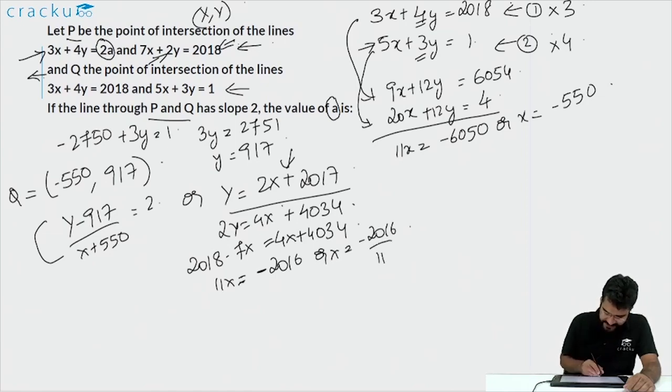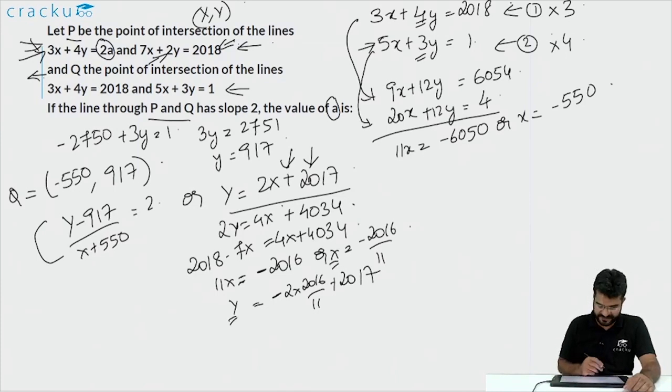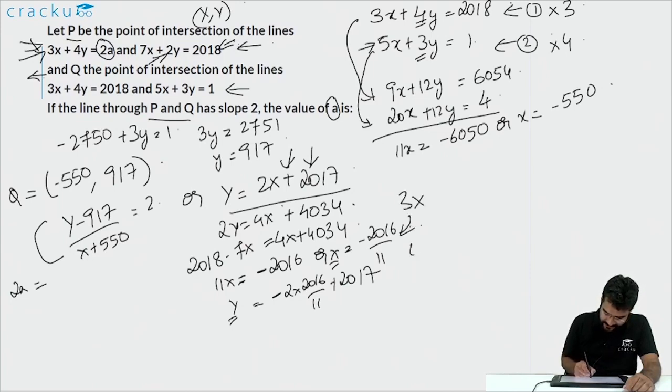Once you have x, you can find out the value of y, which is equal to 2x plus 2017. So this will be minus 2 into 2016 by 11 plus 2017. This is the value of x and this is the value of y. We'll substitute it in the given equation, 3x plus 4y is equal to 2a. So the value of 2a will be 3 into this number plus 4 into this number. That will be the value of 2a.